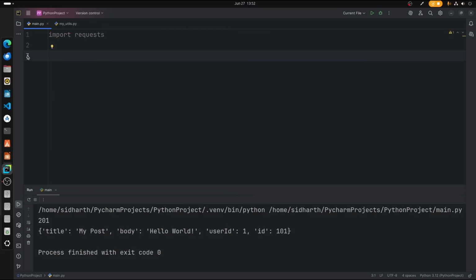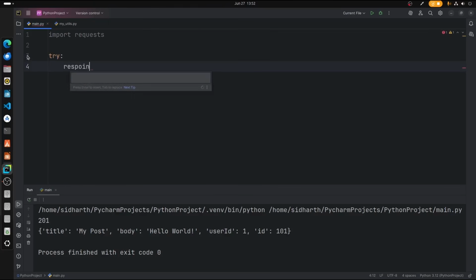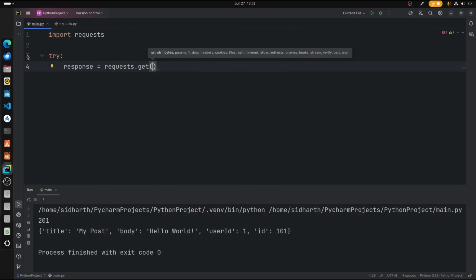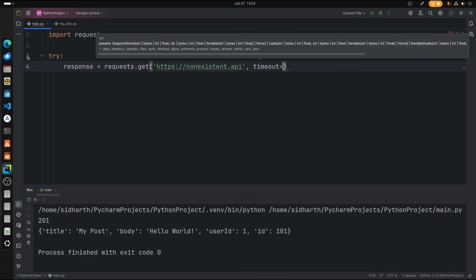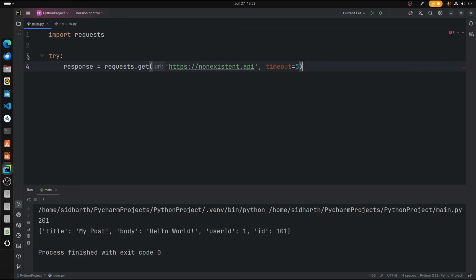So let's create a try. response is equal to requests.get. So here I want to type a URL which doesn't exist. Okay, https://non-existent.api. Good. Now I'm going to type a timeout variable, which is nothing but it will try for 5 seconds, and then it will give us an error code.